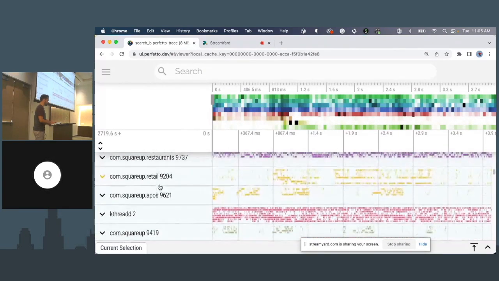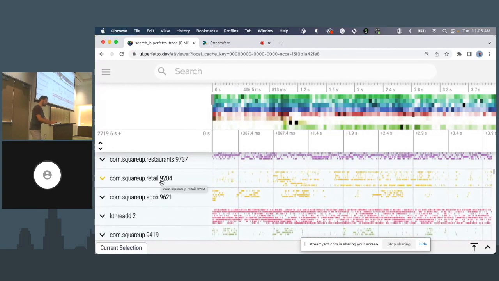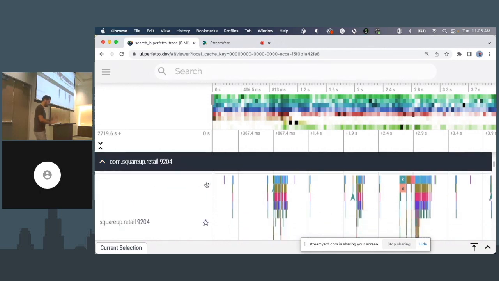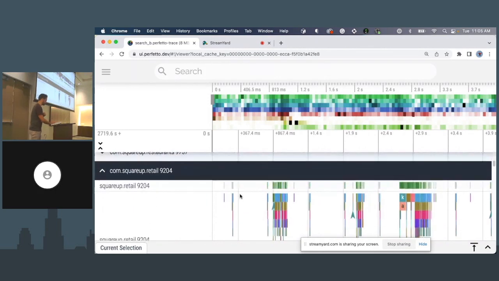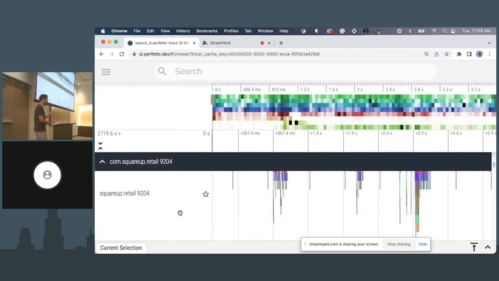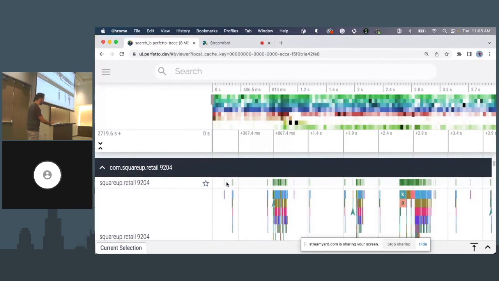The thing that then gets interesting is you get one row per process. So I'm going to look into the process that I'm interested in here. And then, and that's the really cool part, you get to see some of what's going on. So for every thread, you have typically 1 or 2 rows. The first row is the thread state. So when it's blank, it means the thread is not doing anything. It's not scheduled. When it's dark green, it means the thread is running. Light green means the thread wants to run, but it's not currently scheduled on any CPU.